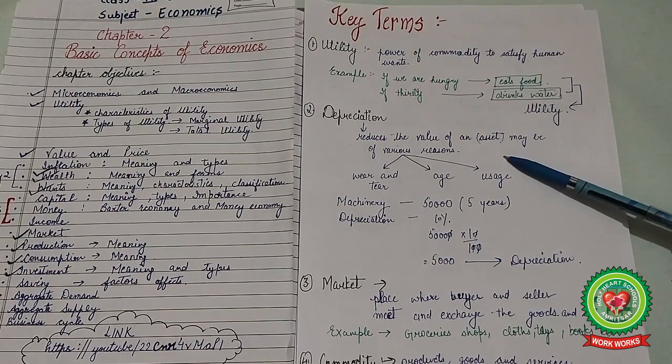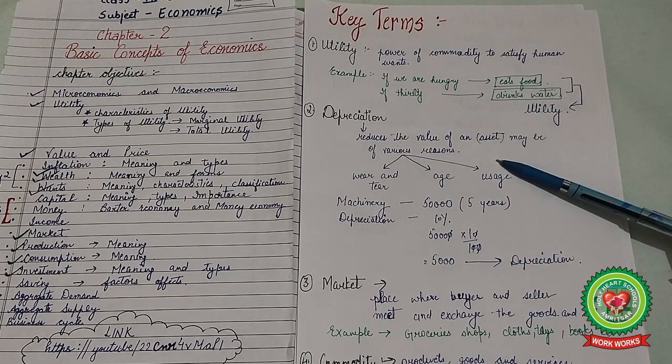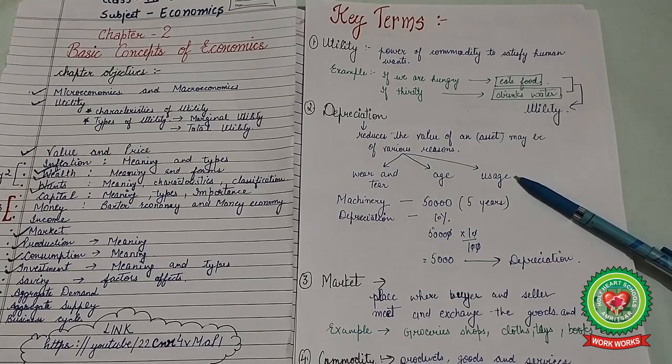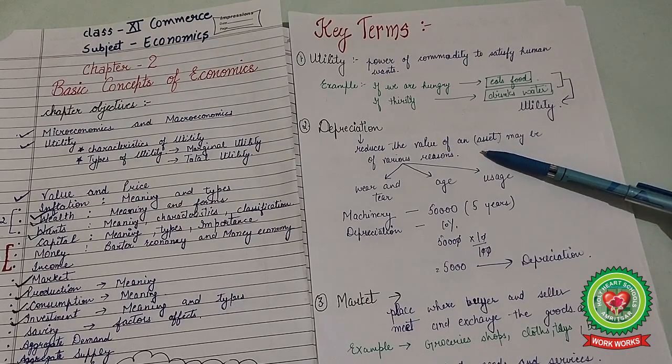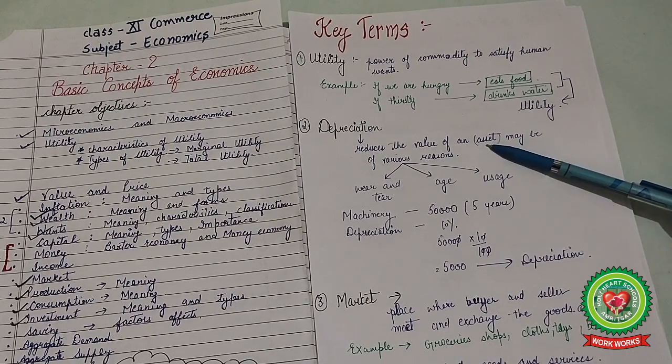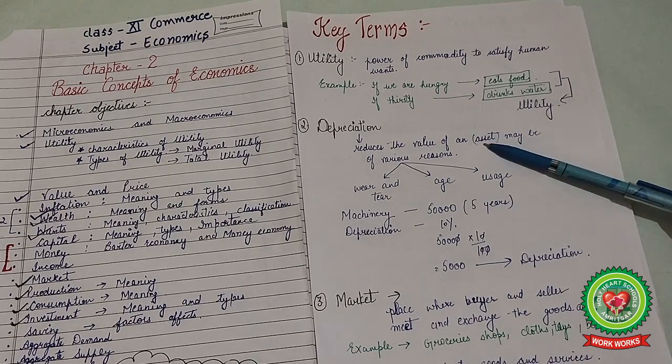For example, we all use phones, right? If today we purchase a phone at rupees 20,000 and we use it, after 1 year when we go to the market to sell it, its value is only 10 to 12,000 rupees. Then what is this? This is the term we use as depreciation. The reduction of the value of that product or asset is known as depreciation.